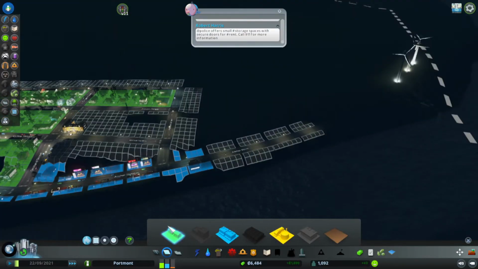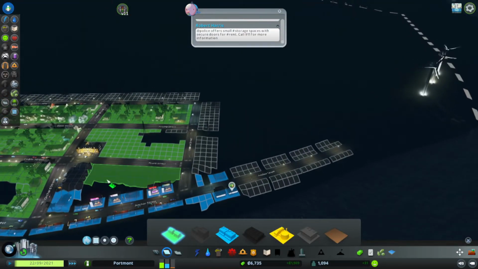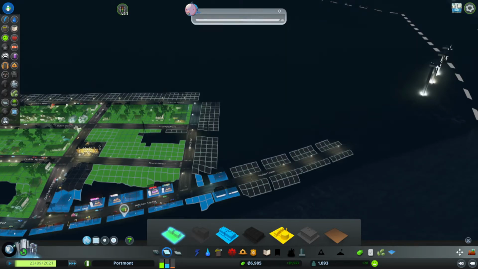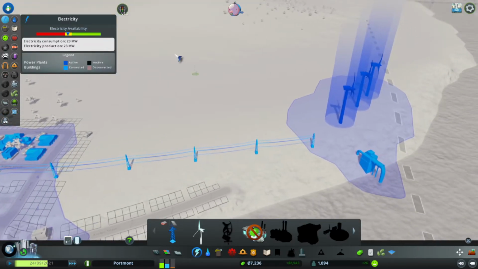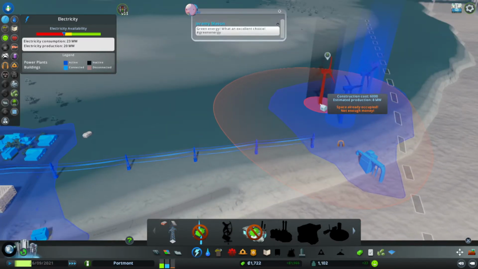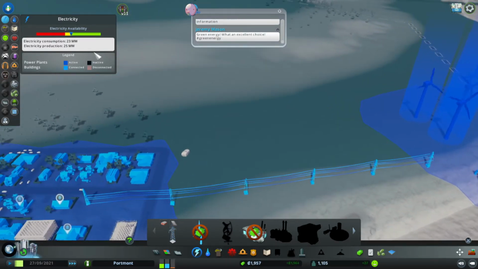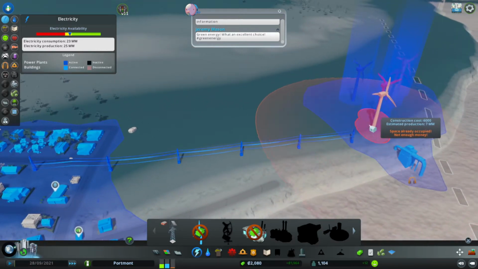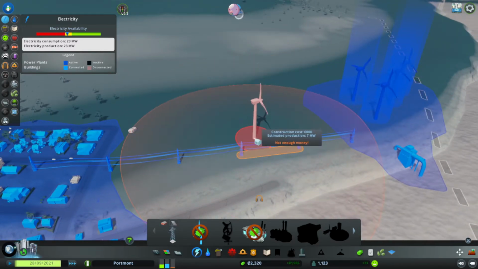Let's zone some more houses in here. It's going to be putting me real close to this electricity consumption. Oh, look at that, that's worrying. But I can afford a new turbine now, so that's fantastic. We've just dipped below, but that new turbine has just put us over, I hope.